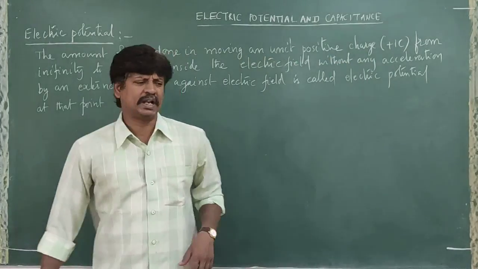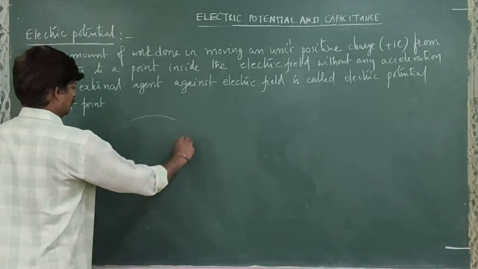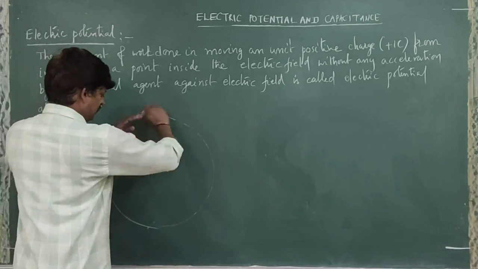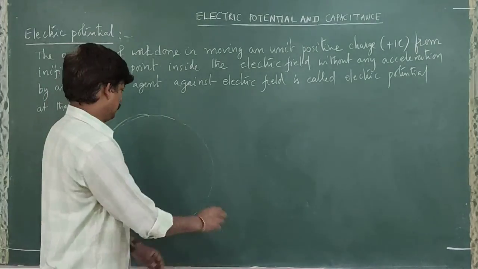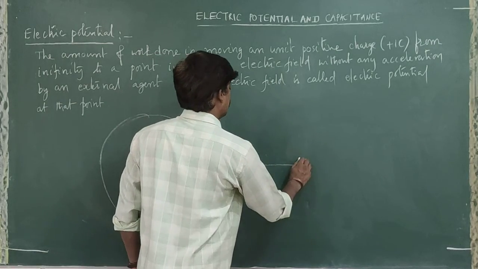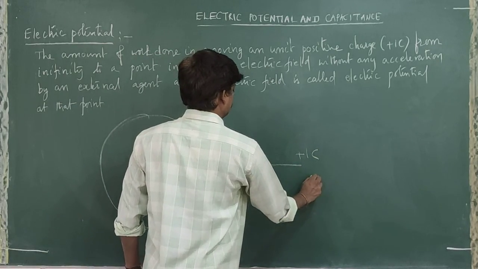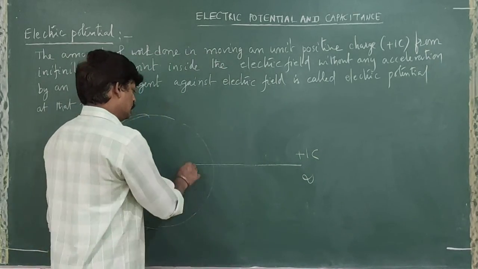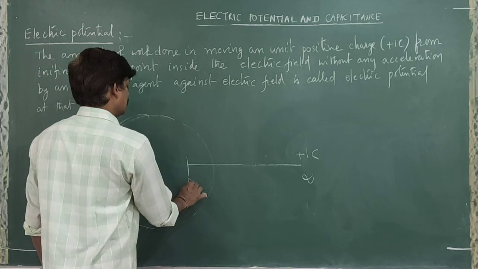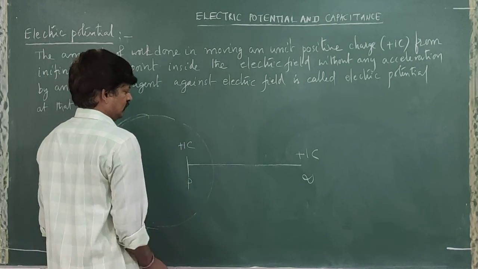Right? It's a very simple idea. So you are having an electric field like this. Let's say in this region there is an electric field. You want to bring plus 1 coulomb of charge from infinity to a point P inside the electric field.